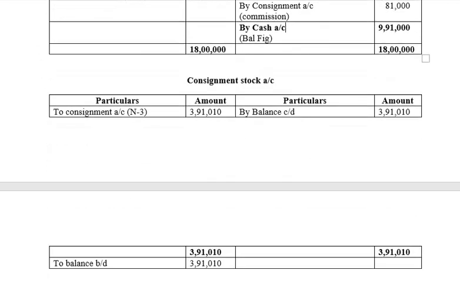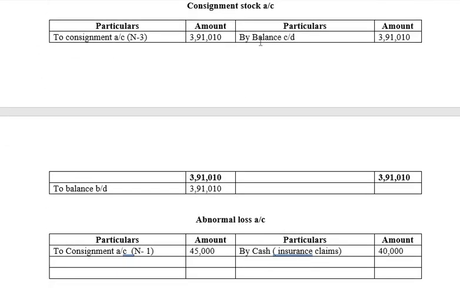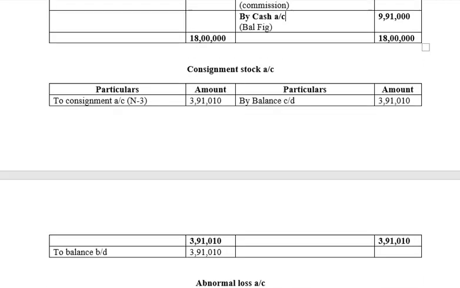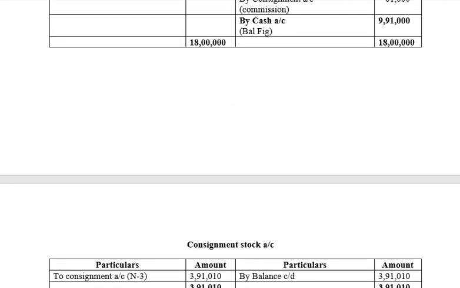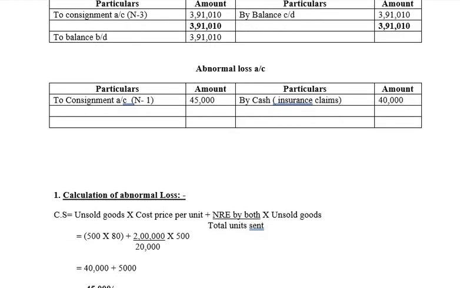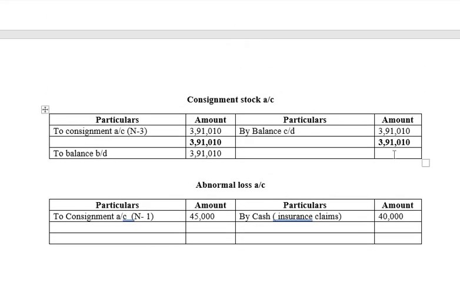Next account to be closed is the consignment stock account. Let me take it to the next page. So let's close the consignment stock account, which has already been closed. Let's close the abnormal loss account.